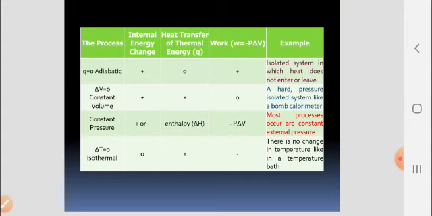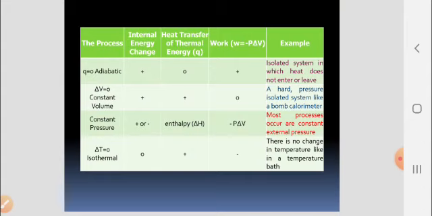The second one, where ΔV is 0, means the volume is constant. The internal energy change is positive. Heat transfer of thermal energy is also positive, but the work done by the system or on the system is equal to 0. Example, a hard pressure isolated system like a bomb calorimeter.